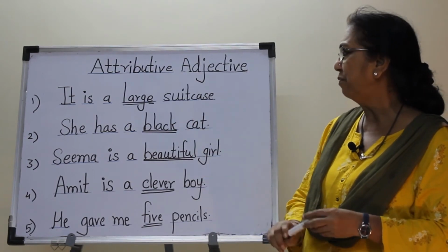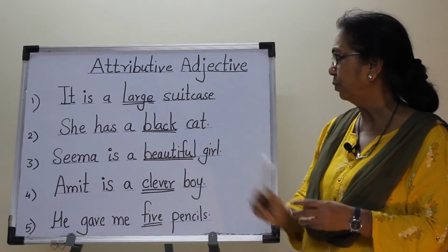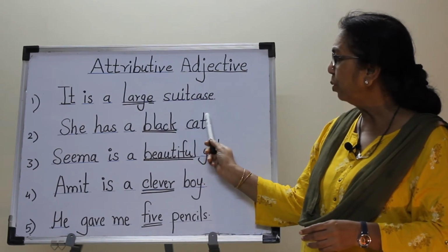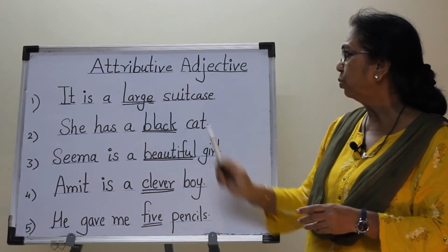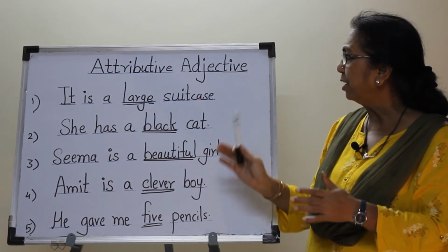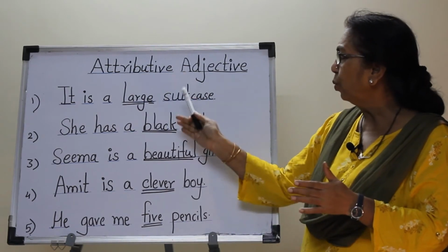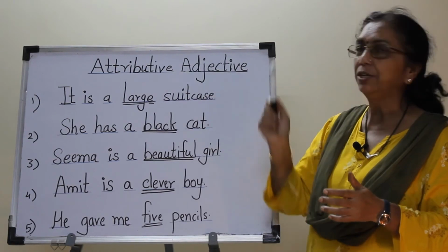So what is meant by first position? First position means before the noun. These adjectives tell the quality of these nouns. They tell the attributes of the noun. So what is meant by attribute? Attribute means qualities or characteristics. So they all are called attributive adjectives.